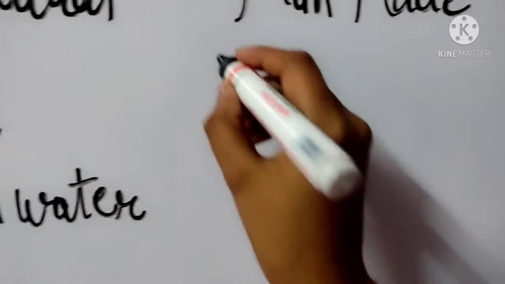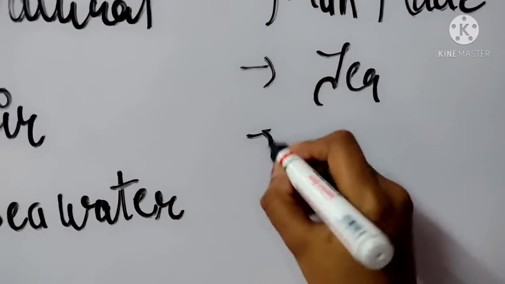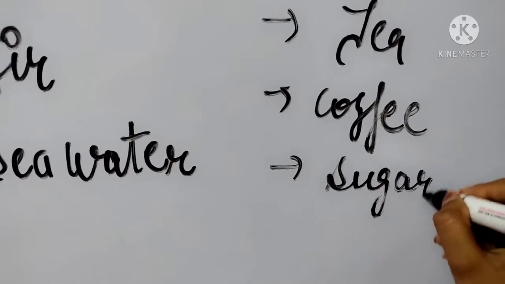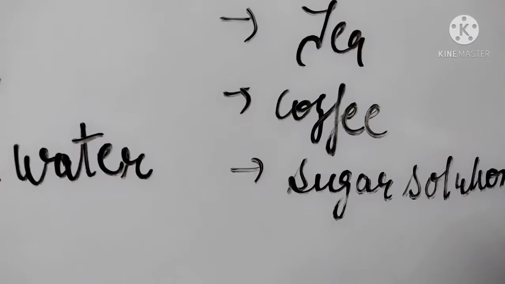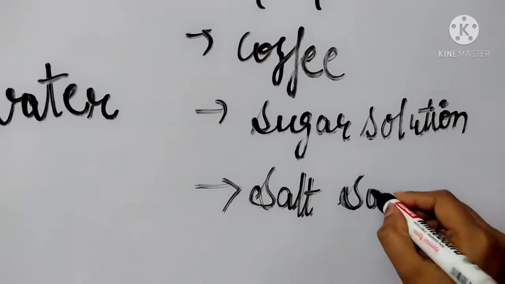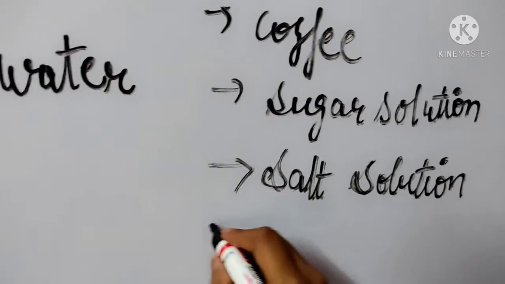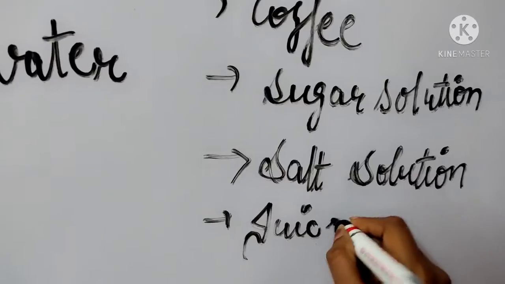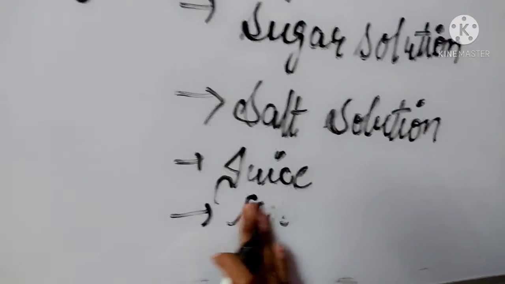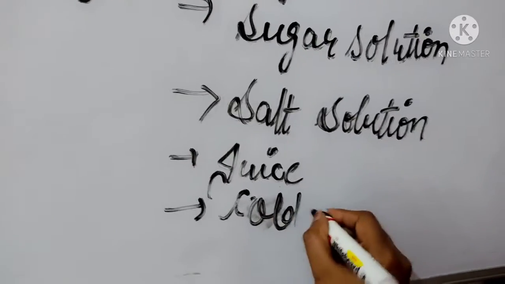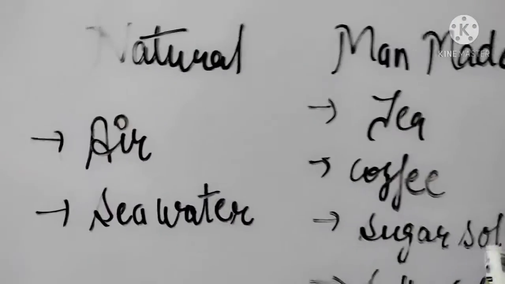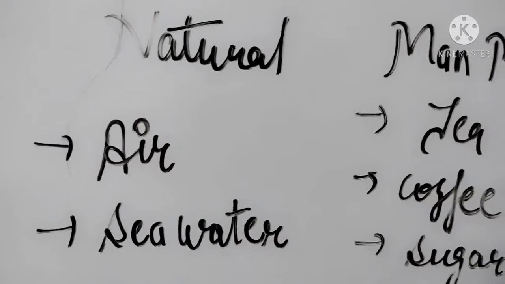and examples of man-made mixtures are tea, coffee, sugar solution, salt solution, juice, fruit juice, cold drink, etc. These are examples of man-made solution, and those are examples of natural solution.